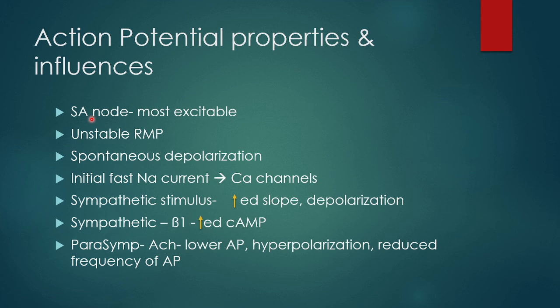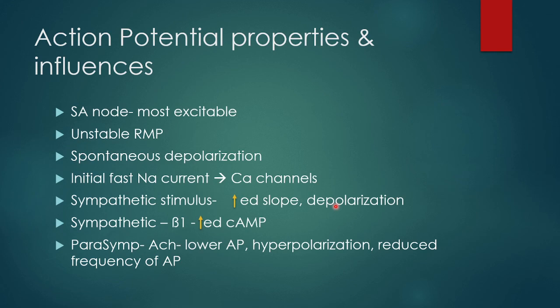The sinoatrial nodal cells usually have a very unstable resting membrane potential, so they tend to get spontaneously depolarized, leading to the pacemaker potential. The initial activity or the initial movement is due to the fast sodium current, and there is a decrease in the conductance of the inward potassium channels. So usually when a threshold of around negative 55 millivolts is reached, the action potential begins. Initially there is fast opening of the sodium channel influx, and there are T-type and L-type calcium channels in the later phases.